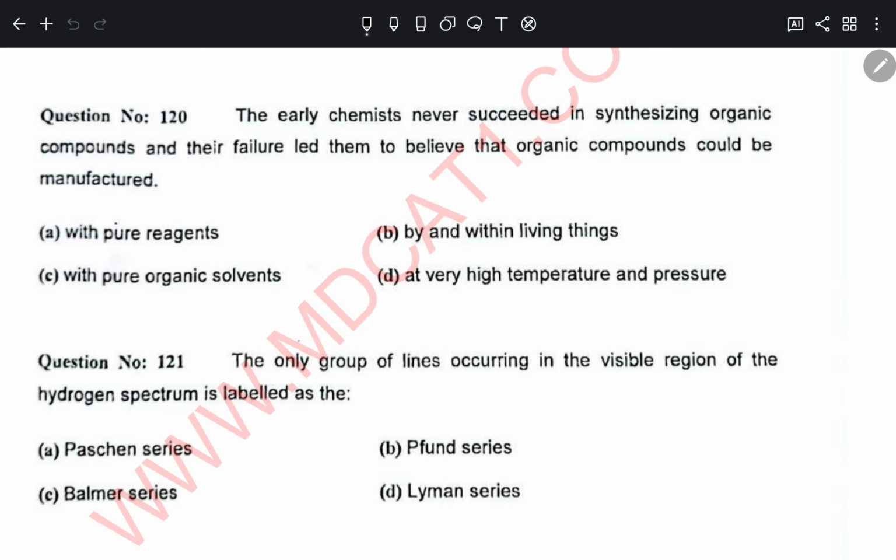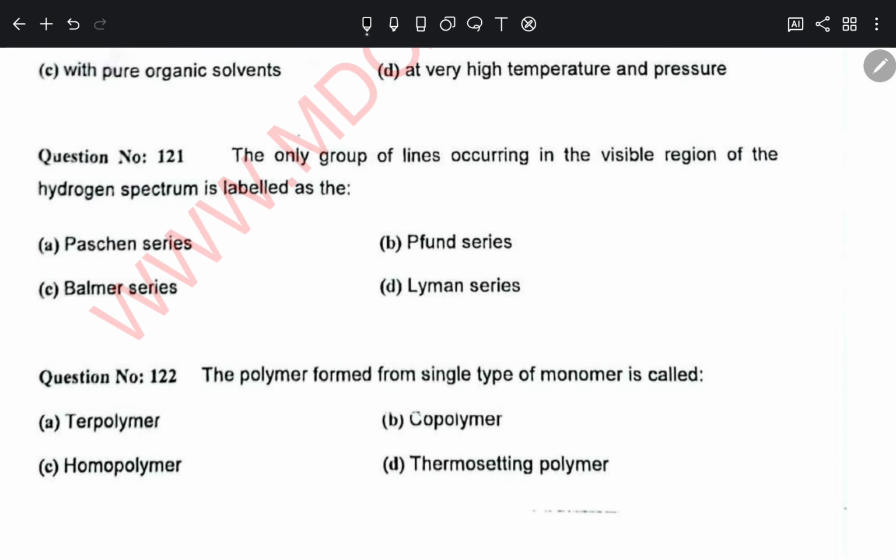This question book is also available on the official website of the university, but I got this from the website www.mdcat1.com, so I am also thankful to this website for providing the question book. Starting with the first question of the physics portion.